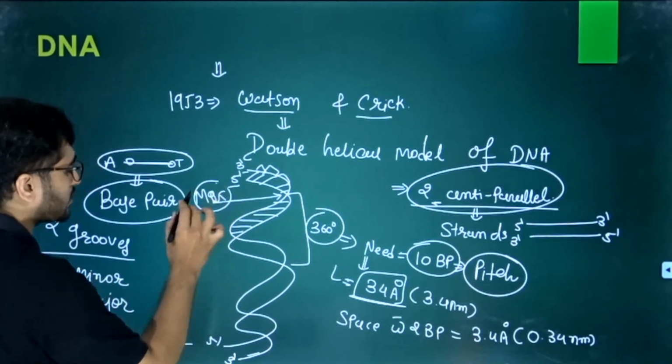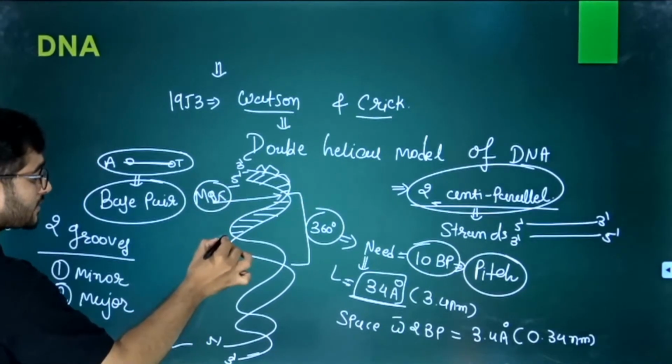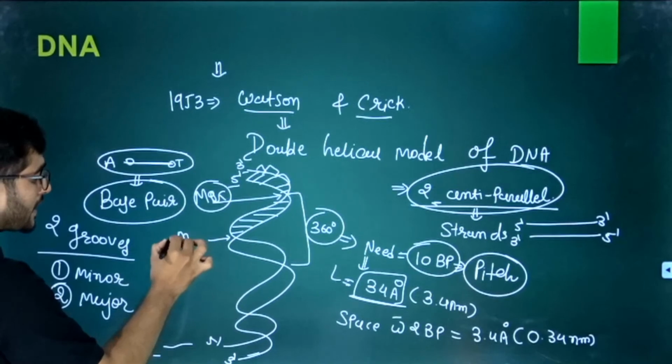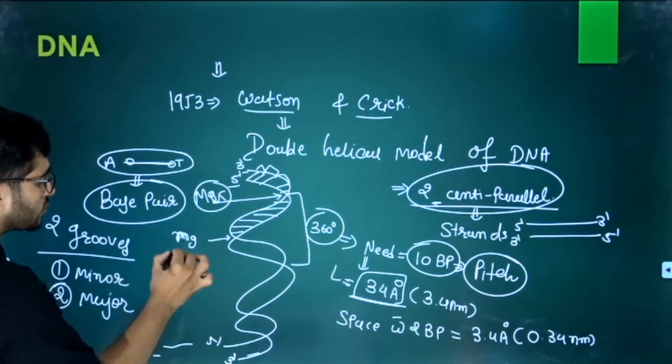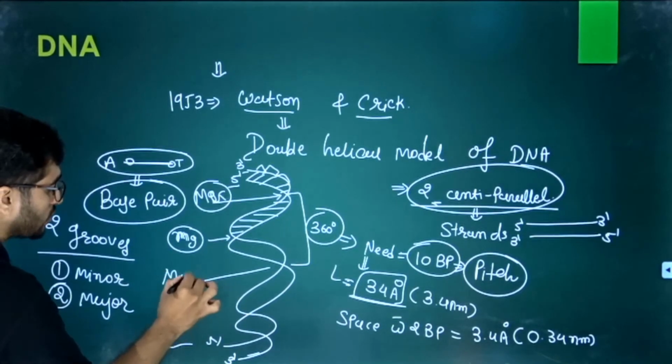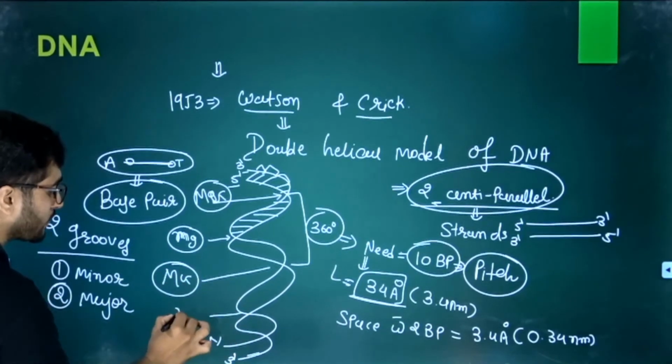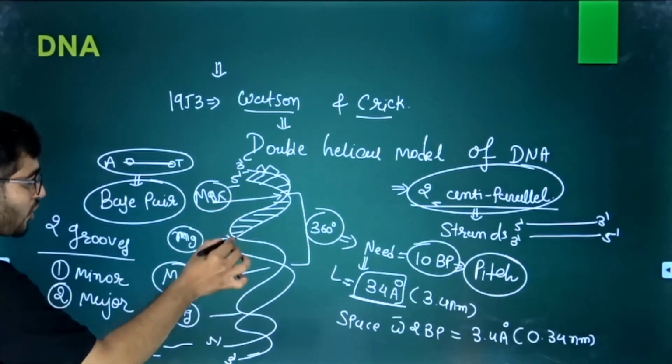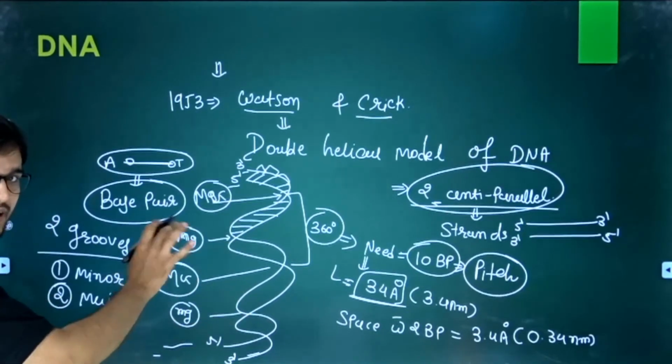I write it in capitals, so that is a major groove. Then it is followed by the minor groove, which I write in small letters. It is followed by the major groove, also followed by the minor groove. So minor follows major, major follows minor. So that is the sequence.